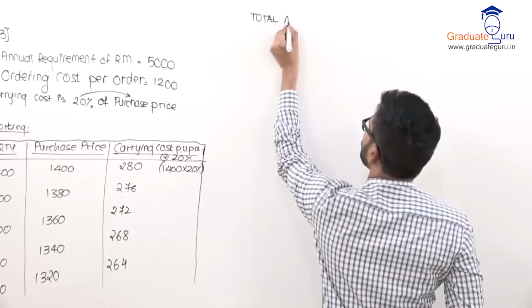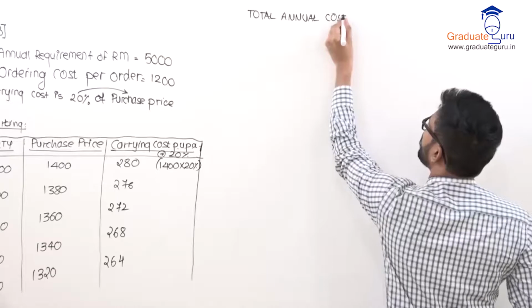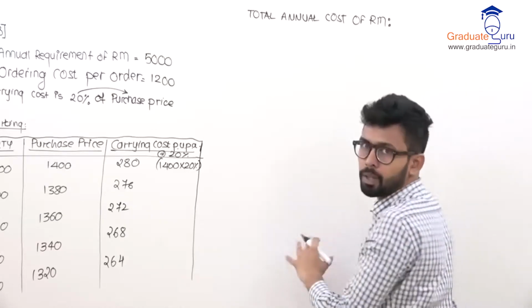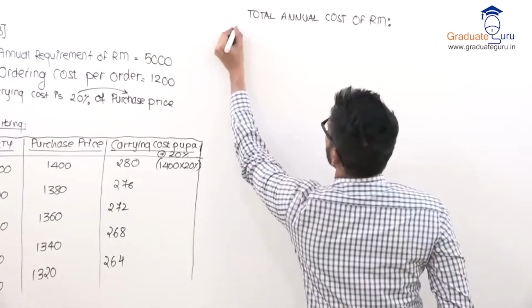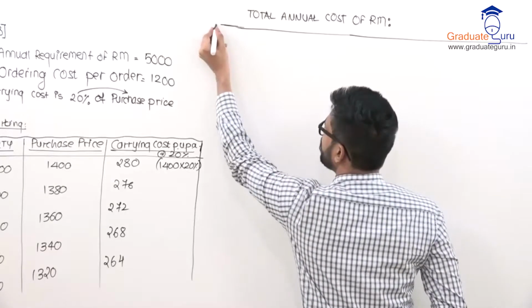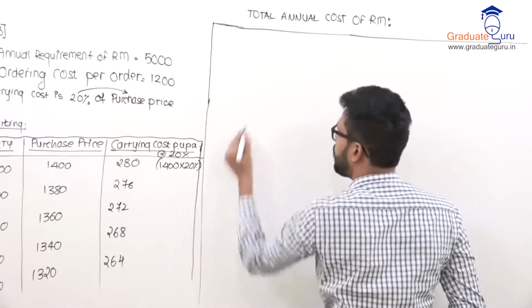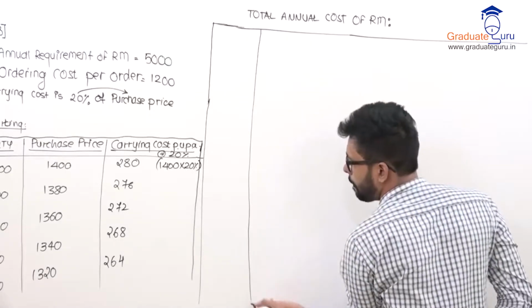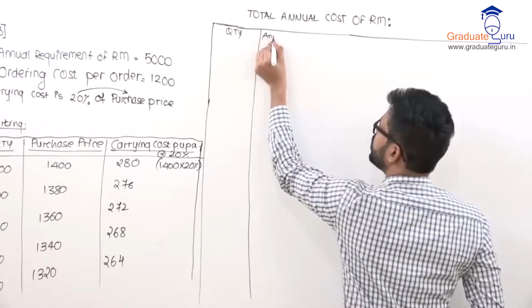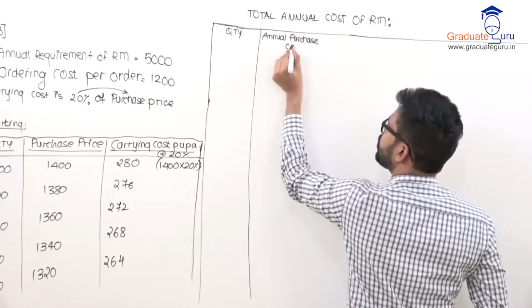Total annual cost of raw material. If I talk about total cost, first will be your quantity column. Second will be annual purchase cost.